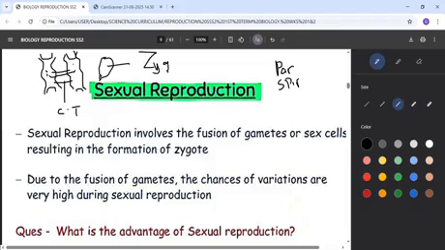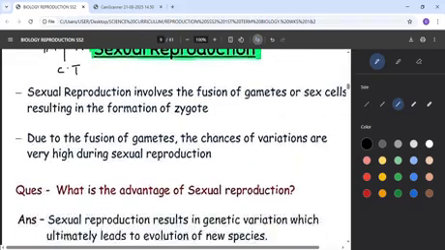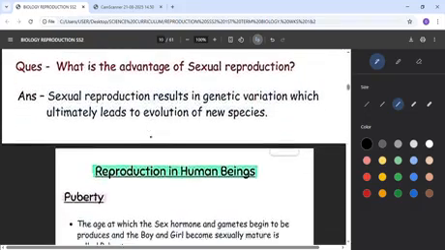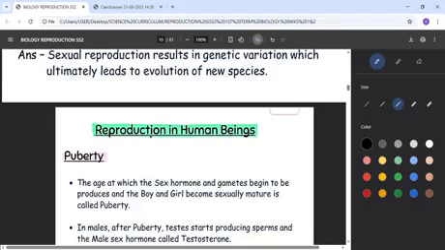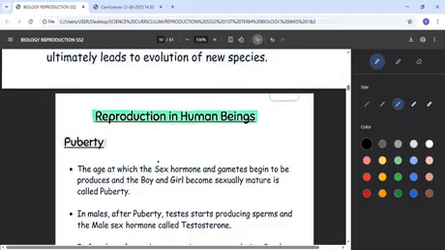So that's another aspect of sexual reproduction, but our focus today will be on fusion of gametes. Don't forget we said we have conjugation, which I've explained, but our focus will be on fusion of gametes. Before we go into that, remember, our focus will be on human beings now. Before there will be fusion of gametes, there's a stage a man will reach, and a stage a woman will reach, before sexual reproduction can bring results.